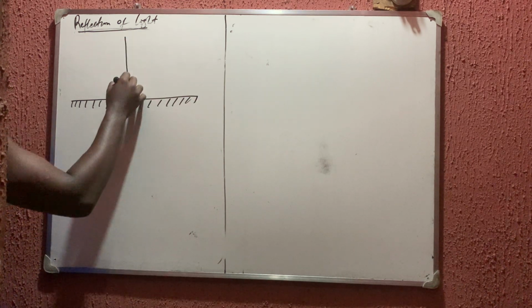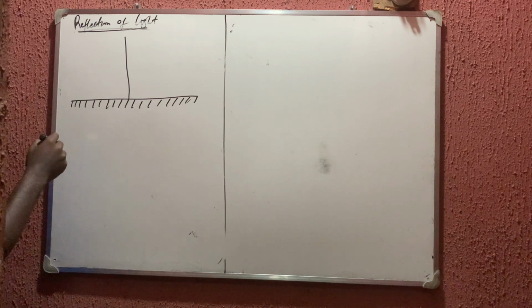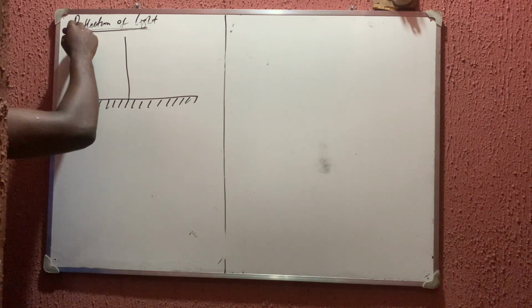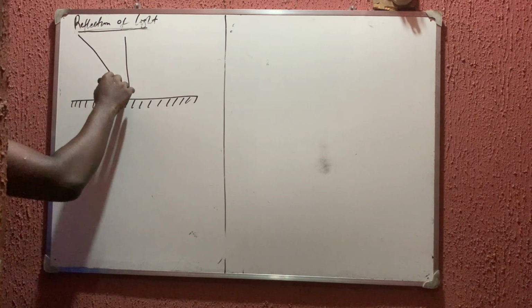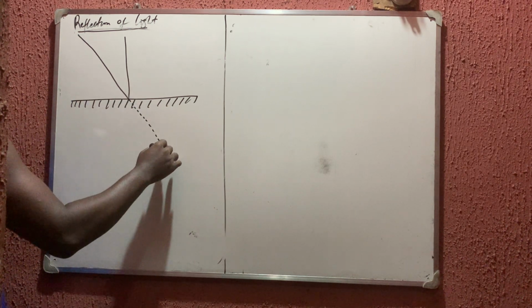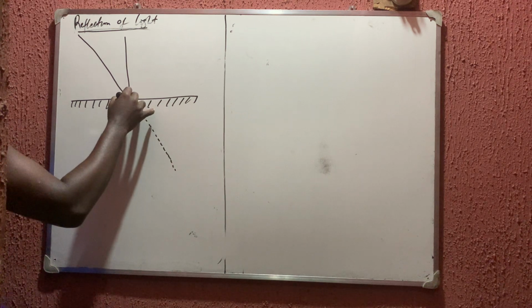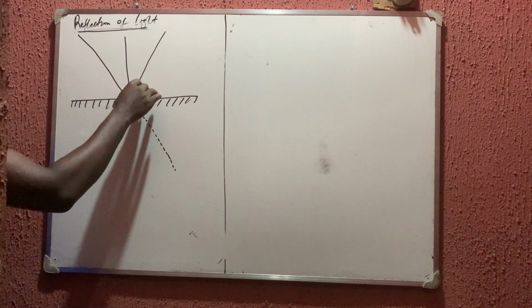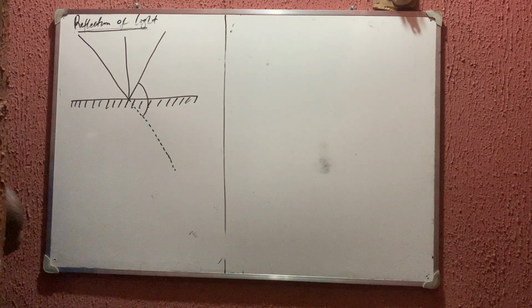This is my normal. Now, if we have the incident ray coming this way, let's assume that it continues. Don't forget that the reflected ray will go this way. Now, the angle from here to here is what we call the angle of deviation.